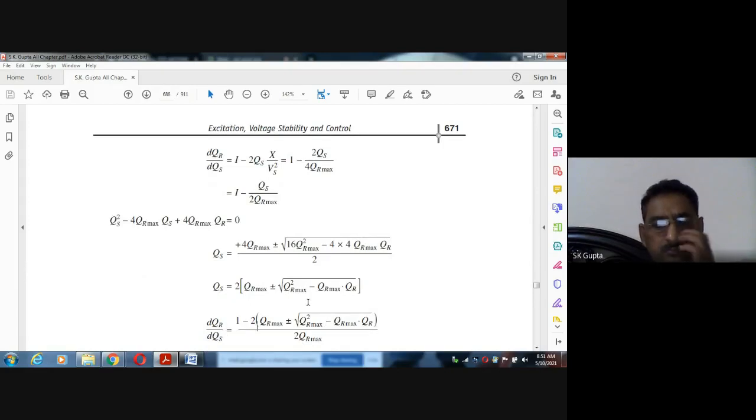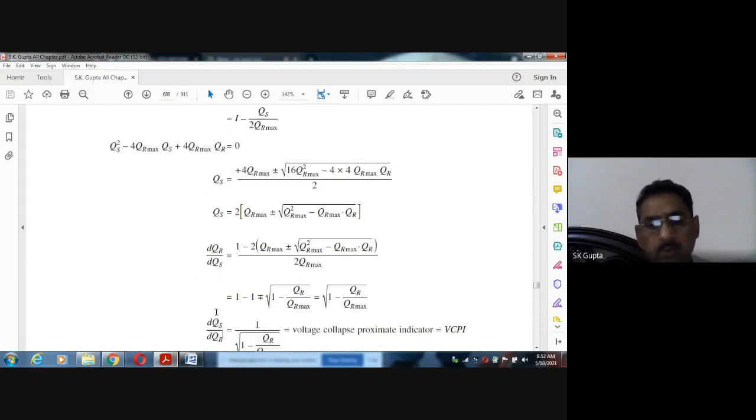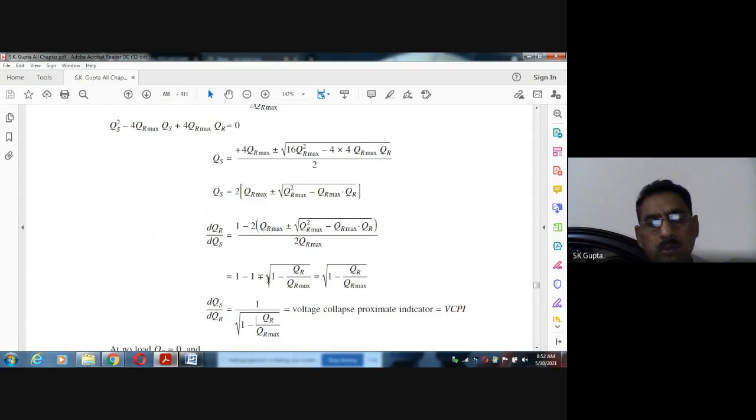From here, this again solving this, देखिए इसको now taking QR on one side, here you are taking this QS, QR, this on one side, and differentiate this with respect to QR, this equation will come. And finally you see, finally from here, solving this equation, you get this. This is called voltage collapse proximity indicator factor.